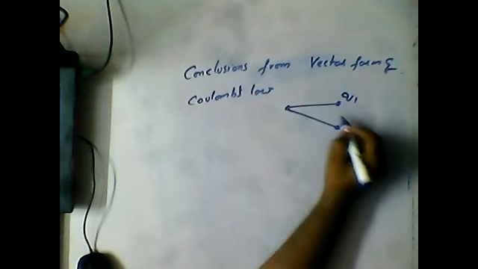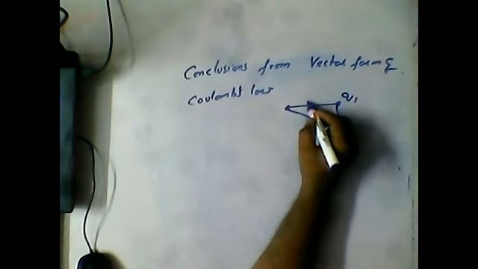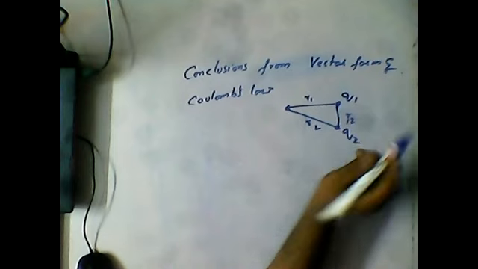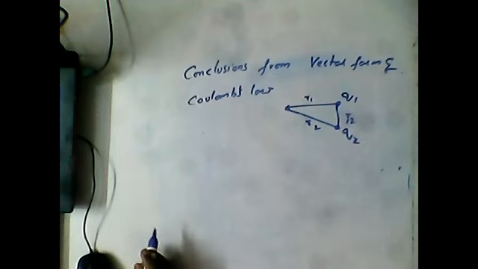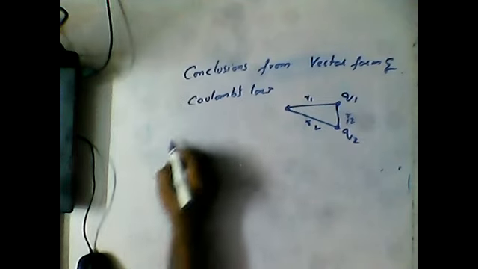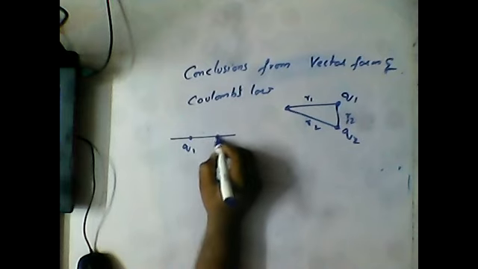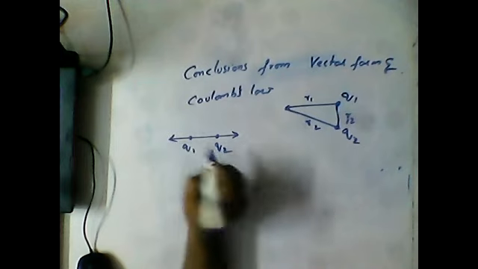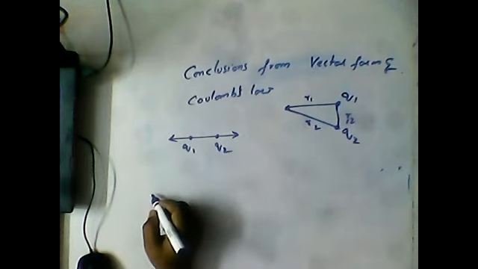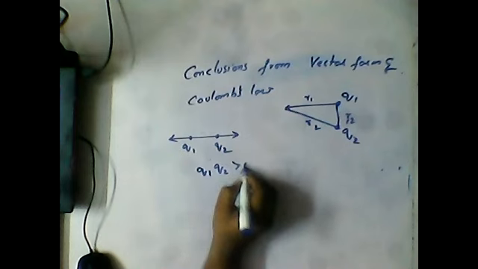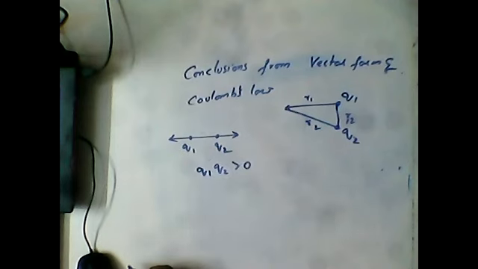Now this is the origin. For example, this is r1 and this is r2, and we can write this as r2 minus r1. Now, for better understanding, the force will be repulsive if q1 q2 is greater than 0.